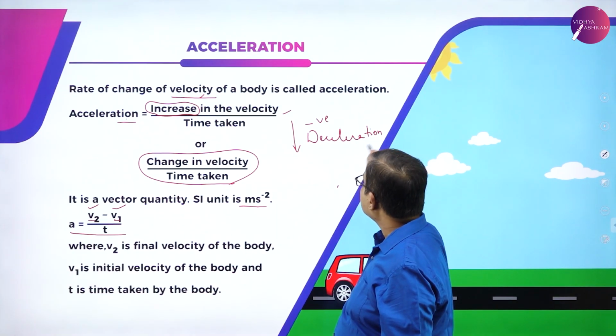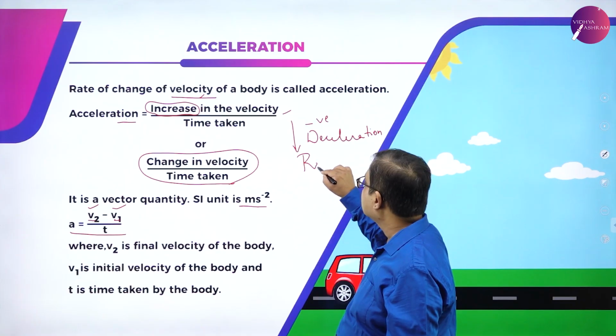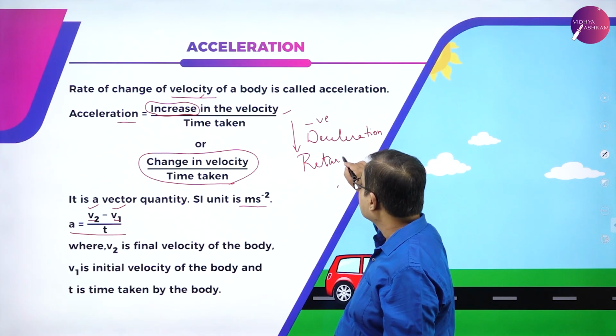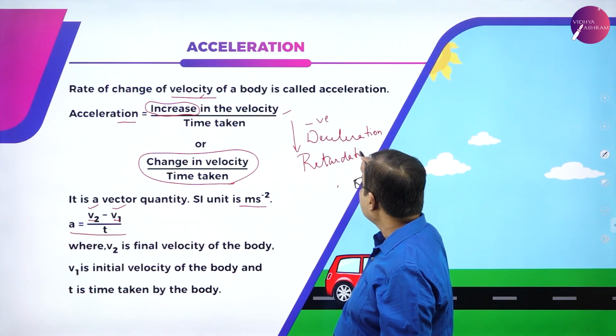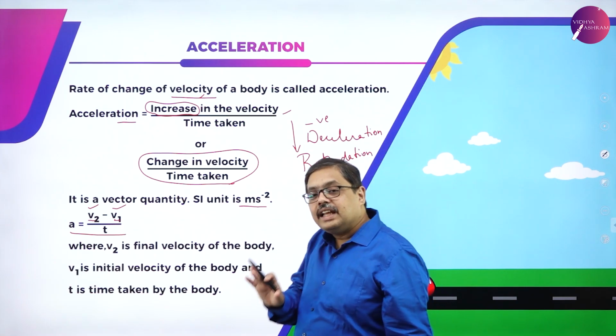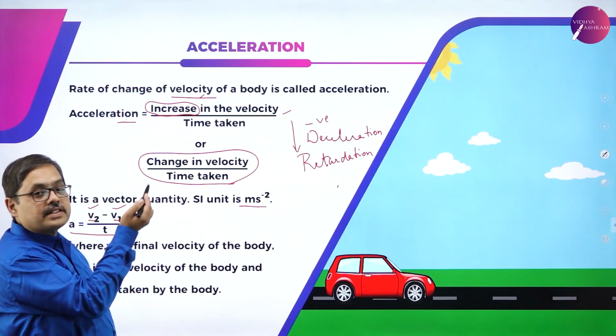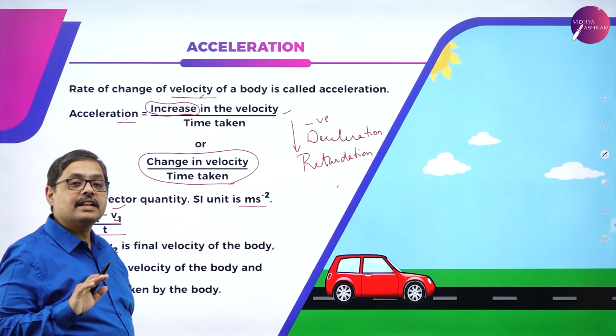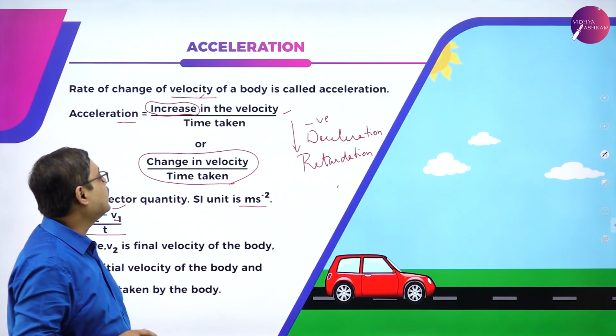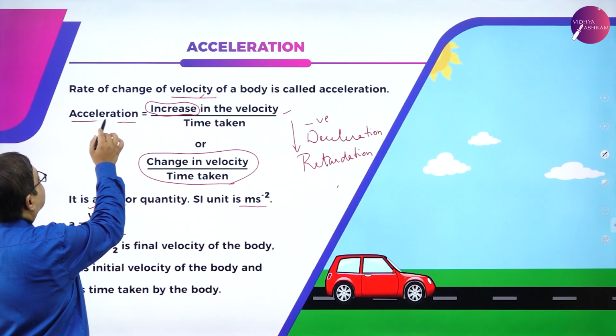It is also termed as retardation. Whenever there is reduction in velocity, it is called negative acceleration or deceleration or retardation. Whenever there is increase in velocity, I call it acceleration.